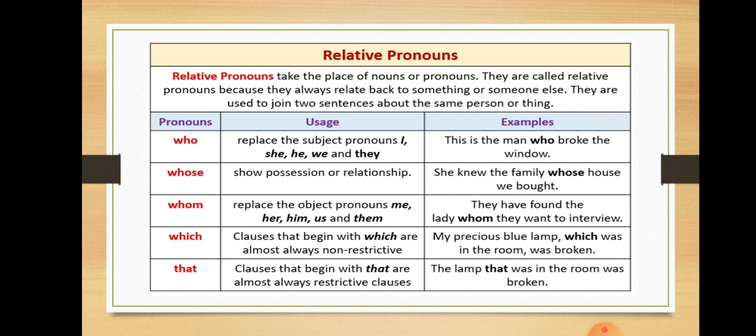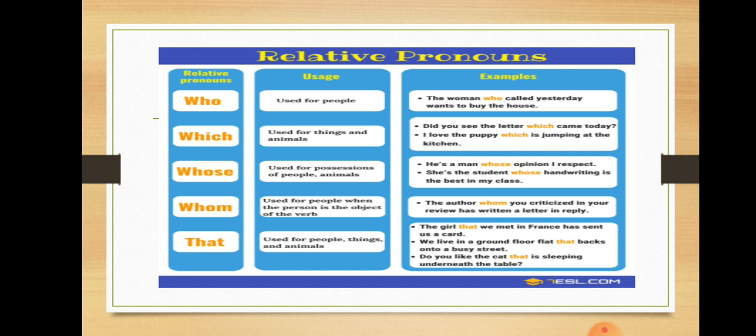We use these 5 relative pronouns in the adjective clauses. Our adjective clause always starts with these 5 relative pronouns, okay? Here is some more information about relative pronouns. You can go through it, take a screenshot and go through these examples.